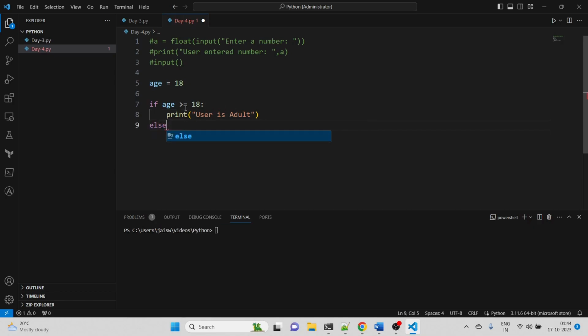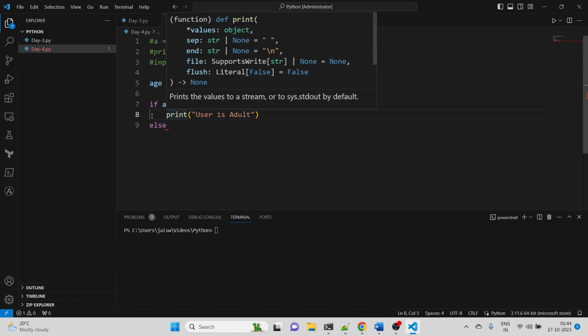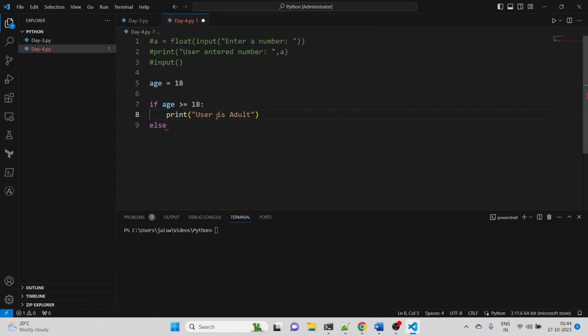Make sure you understand the indentation. By indentation I mean this much space. This is the if block, since we are writing this print statement after a certain tab space. For example, if I press tab, it goes here, one or two steps using tab. So that is the if statement.